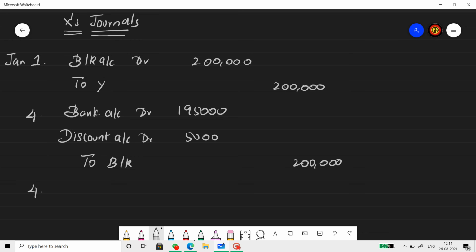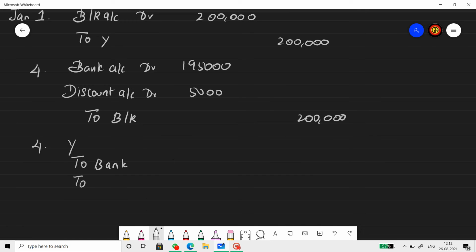On Jan 4th, the bill is discounted and then half the amount is remitted to Y. So Y to bank, to discount. Y needs to bear the discount also. So to discount, half of the discount, 2,500. So ₹1 lakh from the proceeds, and what we remitted will be 97,500. Now we finished so far. Now let's continue the question from there.